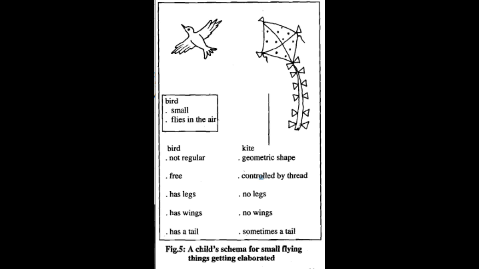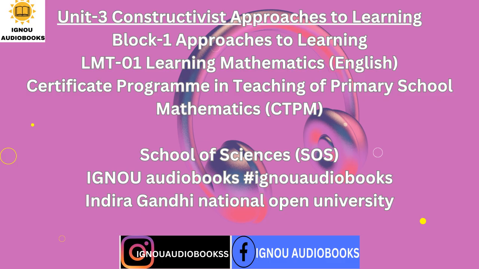What we are trying to say is that the essential difference between a scheme and a schema is that a scheme is a way of acting on the world, while a schema is a representation of the world. We use different kinds of schemes to form schemas. For instance, consider how a child develops an understanding of whole numbers. As we have seen, she uses her scheme for counting to develop her schema of a counting number. She would also use her schemes for addition and subtraction to develop her schema of zero.